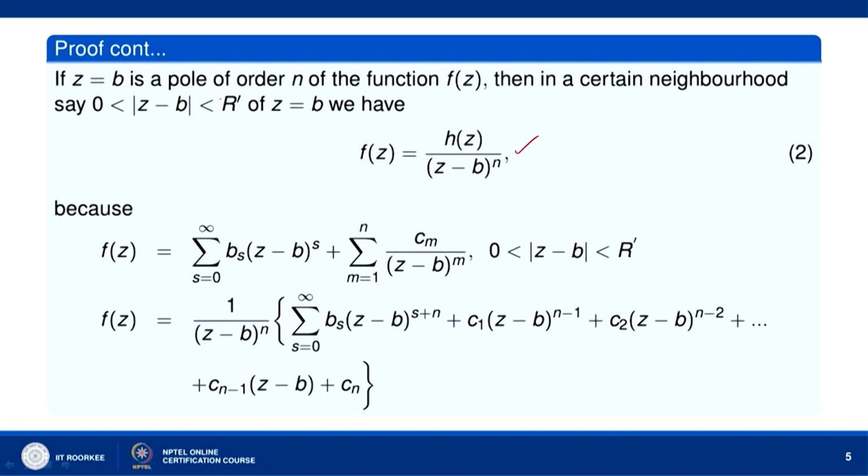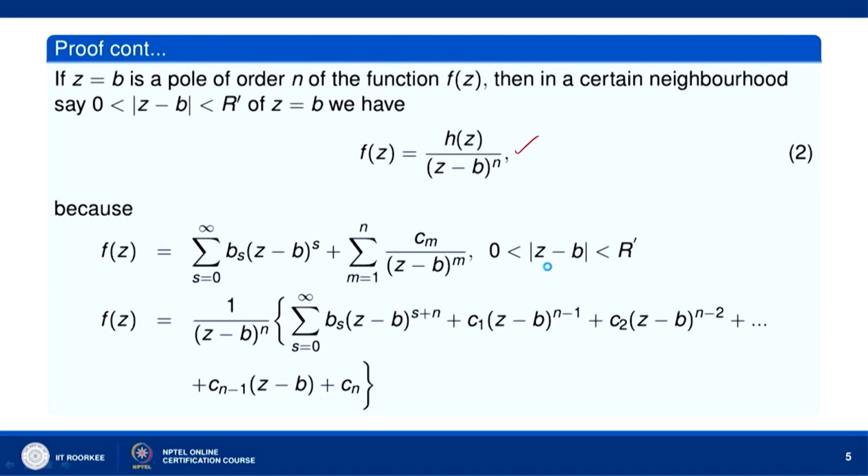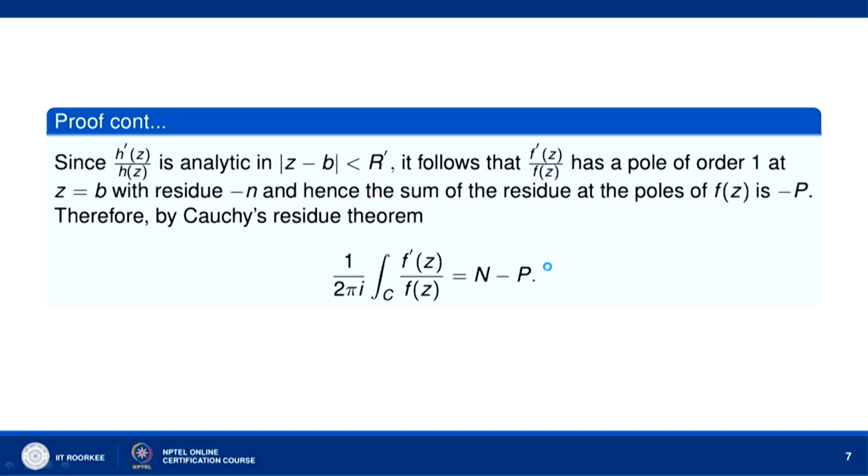Okay. And so we can say that this minus p denotes the sum of the residues at the poles of f prime z over f z.